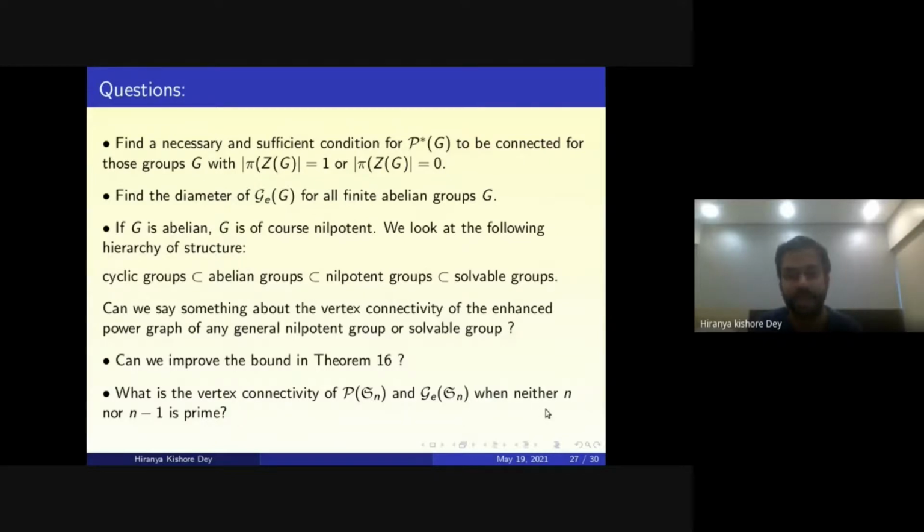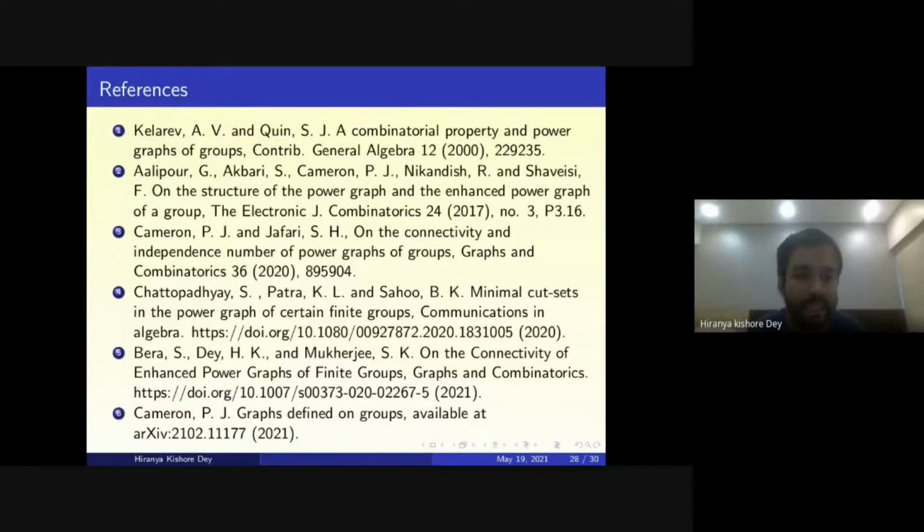If n or n minus 1 is prime, it is actually easy to tackle. If we only take out the identity, it becomes disconnected. But when neither n nor n minus 1 is prime, what is the vertex connectivity? These are the references.